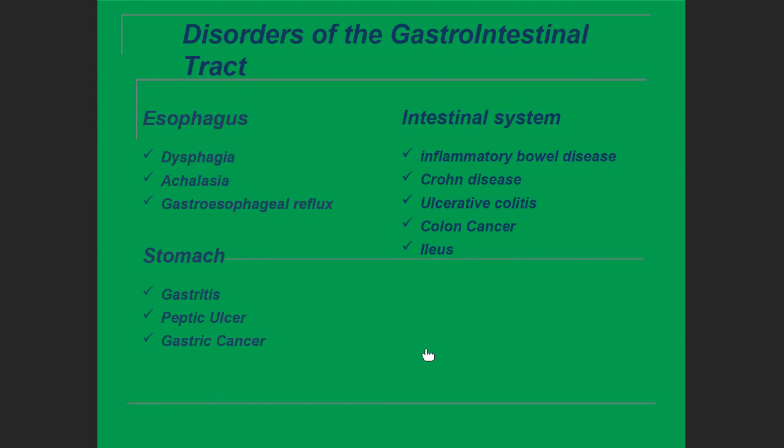Various bacterial species can also attack the intestine. Malnutrition I already told you, and overweight and obesity I have also explained. So these are the disorders of the gastrointestinal tract.